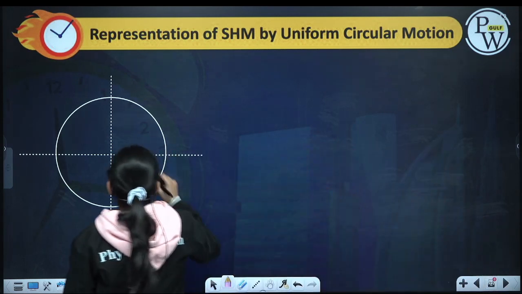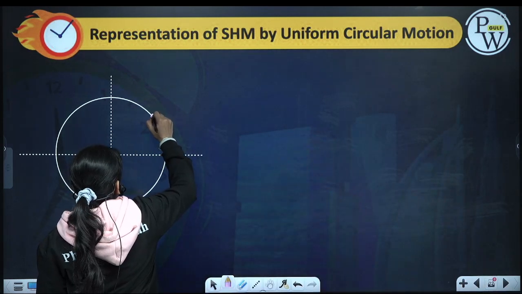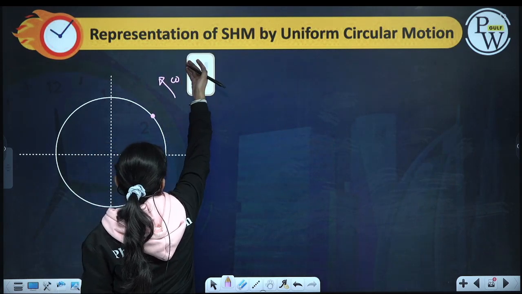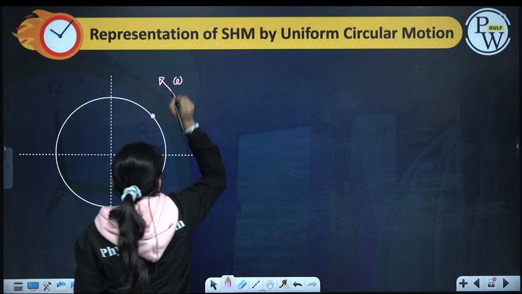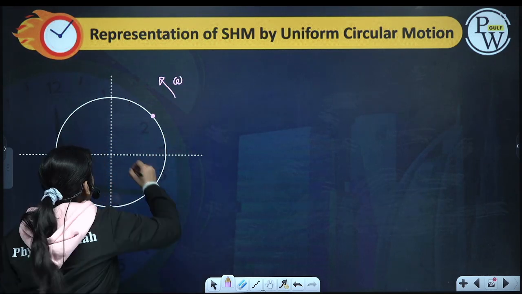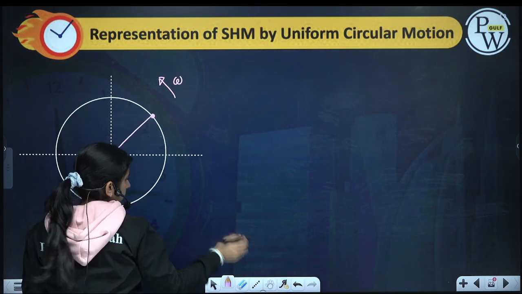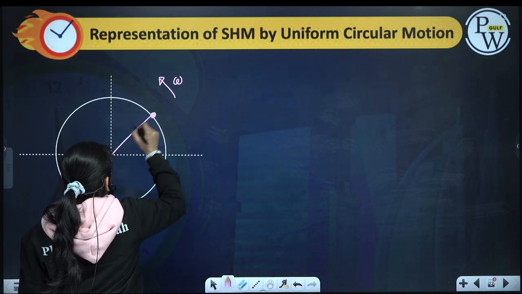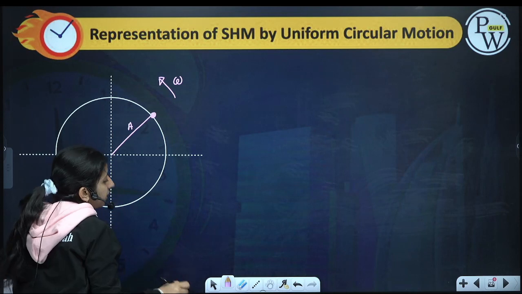Now see, if a particle is doing uniform circular motion, it is moving with angular speed omega. Let us take the radius of my circle as a.